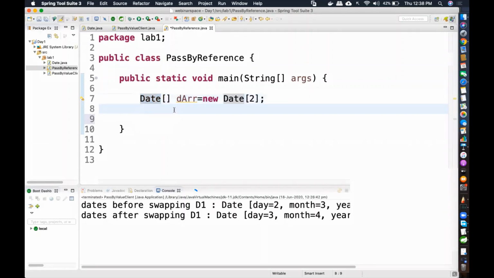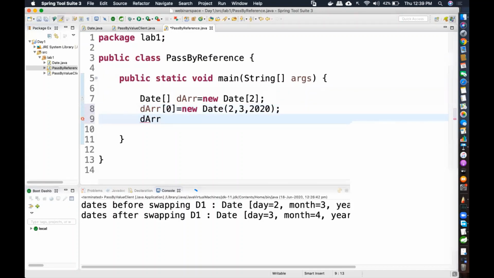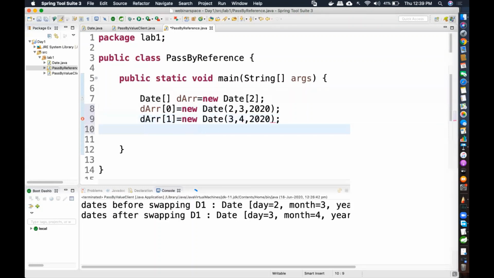So I'm going to create two date types. DARR of 0th location, in the first location of the array, I'm going to make it point to an actual date object. So how do you create an actual date object? New followed by constructor. This time it is circular bracket, right? So 2/3/2020. This time it's the actual object. Now DARR of one location, I'm going to write new Date, and then I'm going to pass the values 3, 4, say 2020.